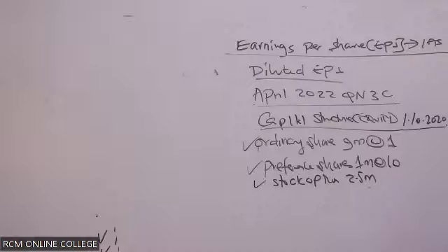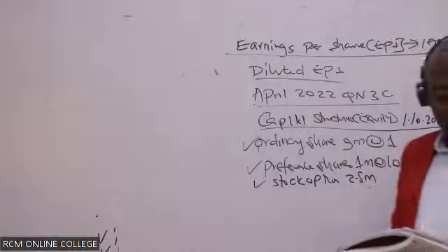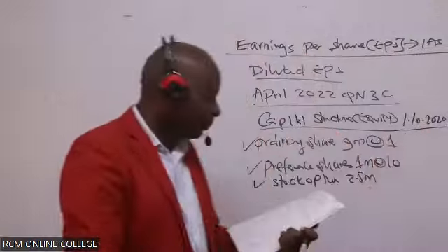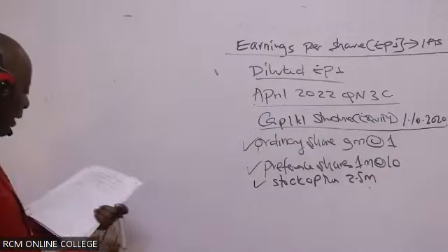So they want us to give them the basic earnings per share for the year ended 30th September 2021. So this is a very straightforward question, really. It's a straightforward question, ladies and gentlemen. You will be able to get all the marks here.